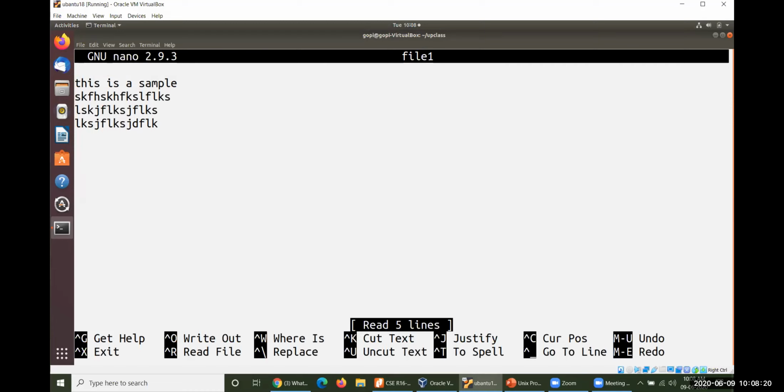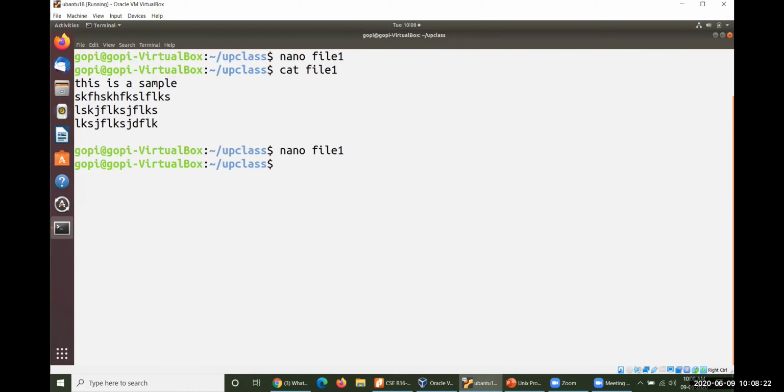And Control X: it will ask you whether to save the modifications. I didn't make any modifications just before, after it was opened using nano, so it was directly closed. If you did make modifications, everything is sent to the buffer in the kernel. If you want to save the contents, it will ask you one question: whether to save or discard. You have to give the specification to perform that operation here.